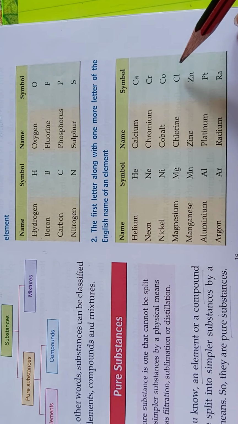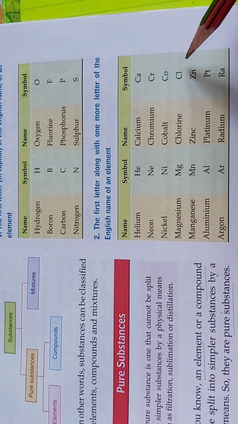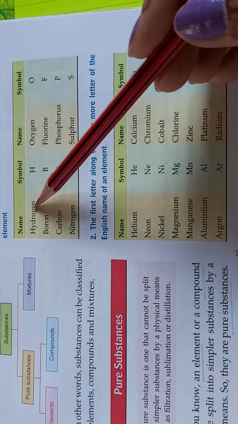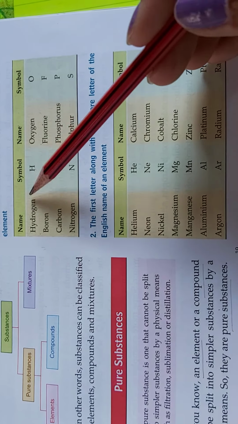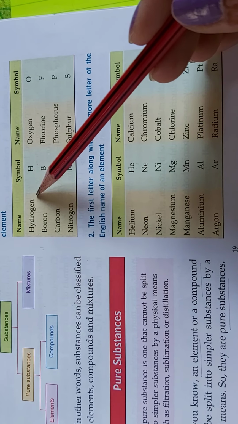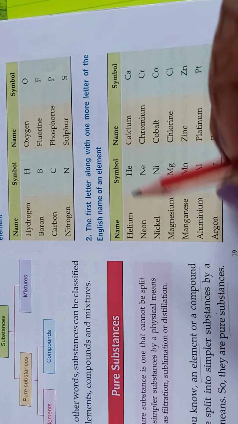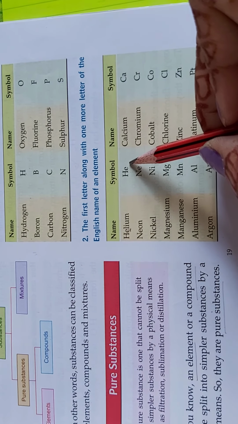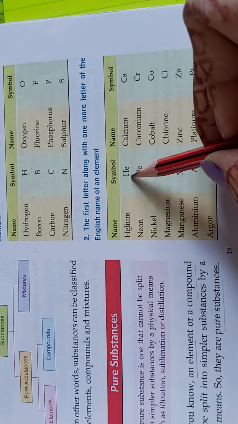There are 108 elements in your periodic table and many elements have the same first letter, like hydrogen and helium. As hydrogen is the first element, we have already used capital H for hydrogen. So for helium we will write He. We will take the second letter too, but this second letter should be small. Only the first letter should be capital.